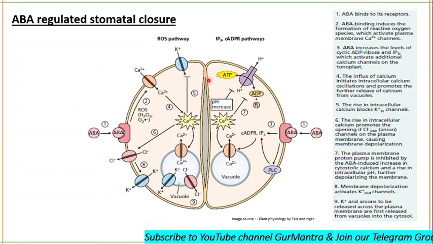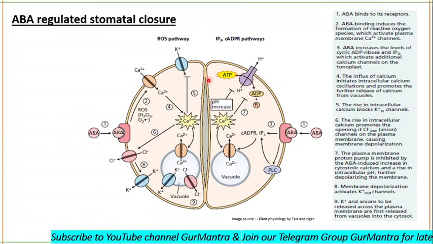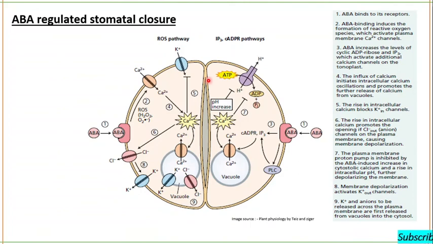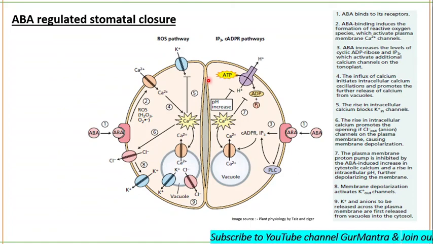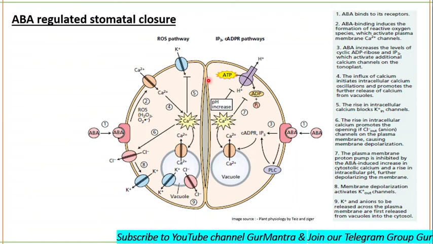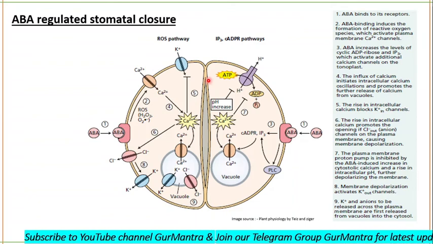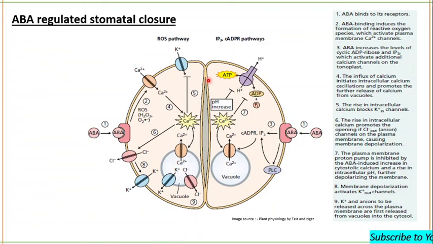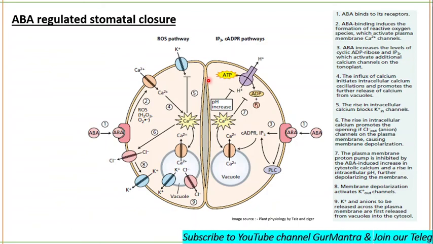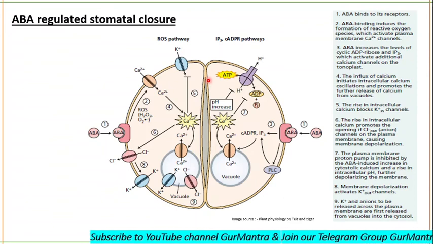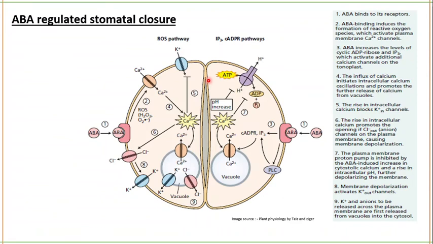Decreased solute concentration results in decreased what? Osmotic pressure. Decreased osmotic pressure results in decreased turgor pressure, and turgor pressure is responsible for the rigidity or turgidity of the guard cells. Ultimately, if turgor pressure is lost, there will be closure of stomata, because our guard cell will no more be turgid.